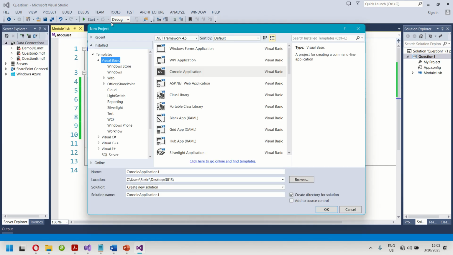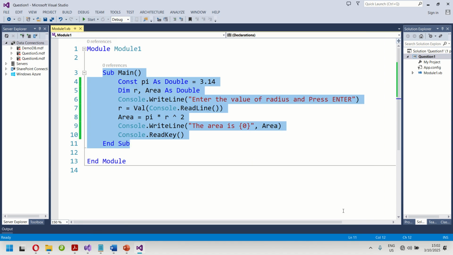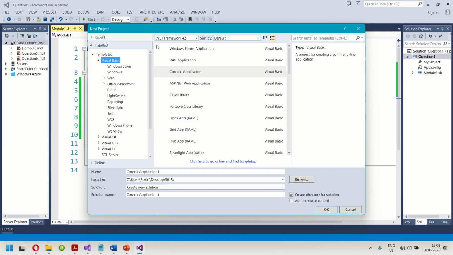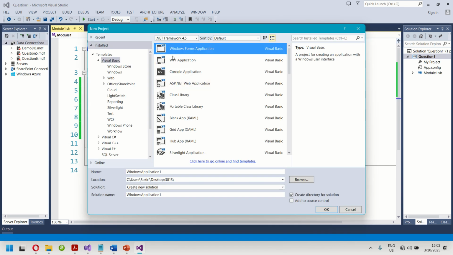So when you are starting a new question, probably you are now moving to question number 2, there is no need to say start. We just click file, new project. Then you select Windows Forms.